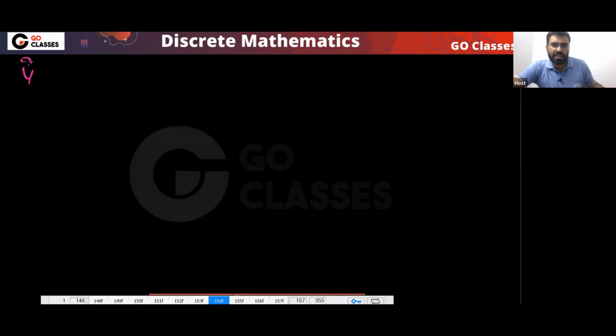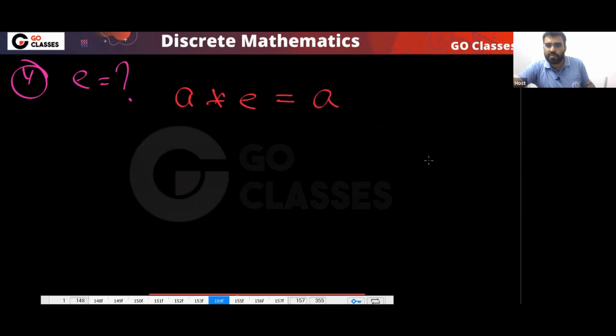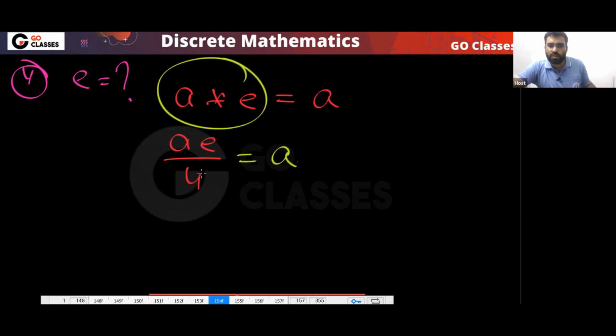What can you say about the identity element? Is there any identity element? Just apply the definition, you will get your identity element. So basically, A star E means AE by 4, and this is equal to A. So from here, what value of E will satisfy? E equal to 4 will satisfy, right?